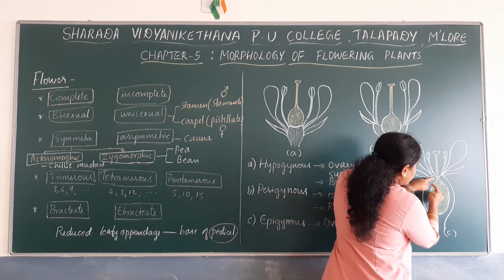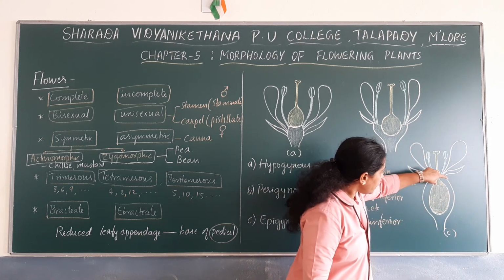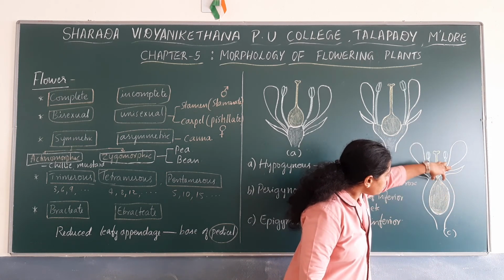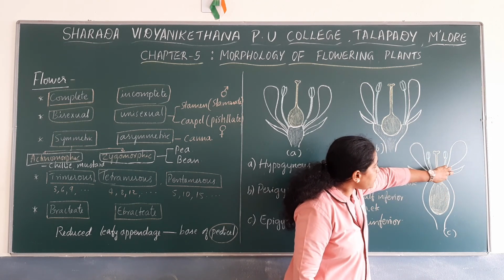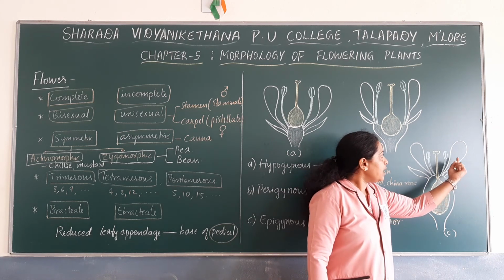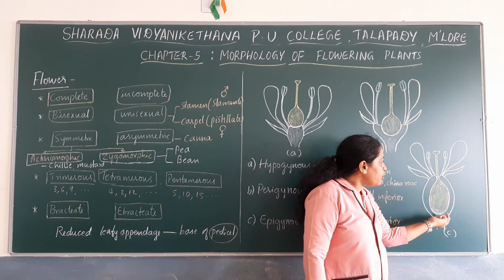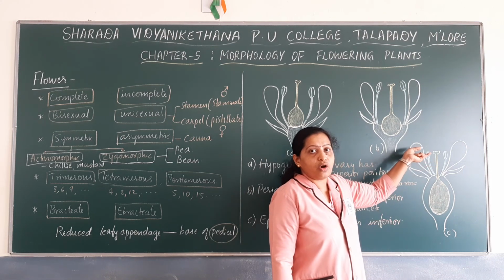You can observe here, this is the thalamus of the flower. Within the thalamus there is the ovary, and all the other appendages of the flower, that is sepals, petals and stamens, are found above the level of the ovary.